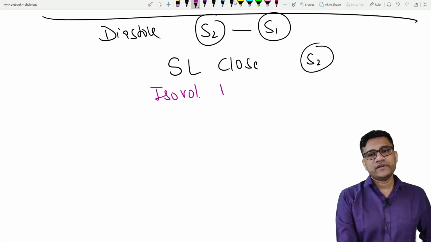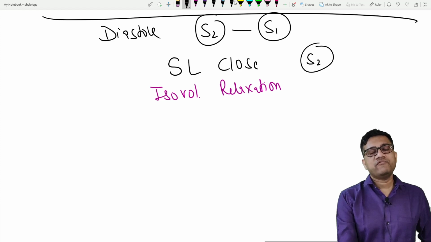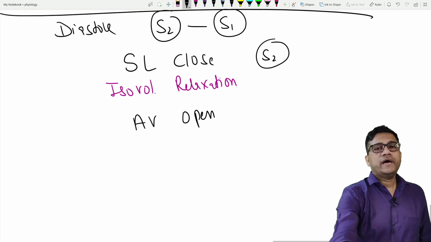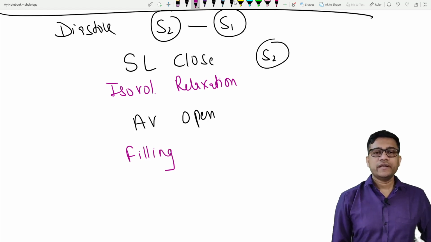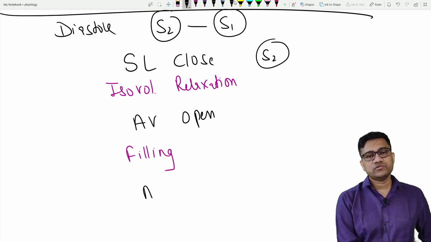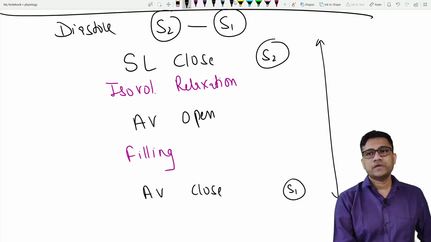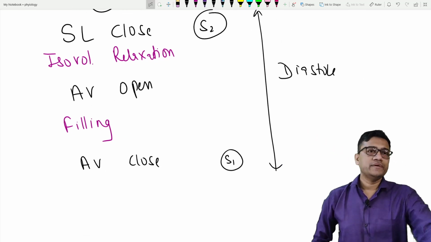Isovolumetric relaxation. Now pressure will fall, so the AV opens, and now filling occurs. Clear? And once filling is over, the AV closes. That is S1. This is diastole. So please copy this. It's very, very important.